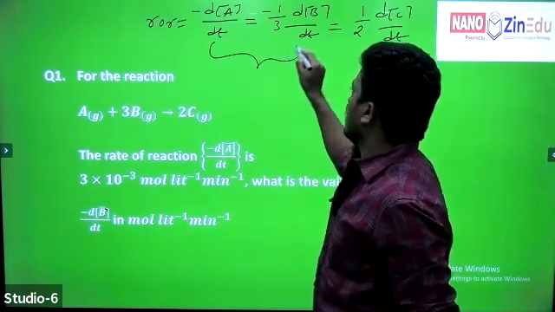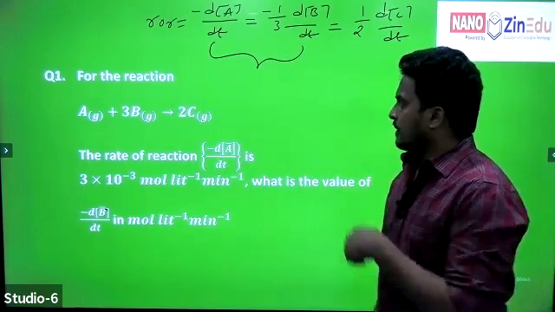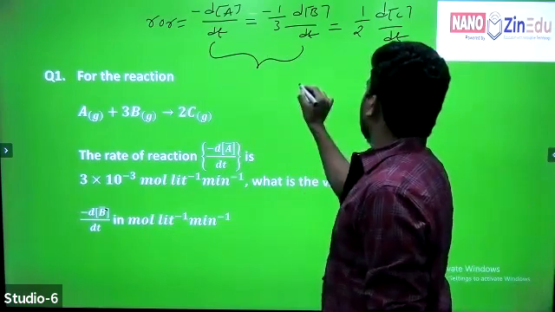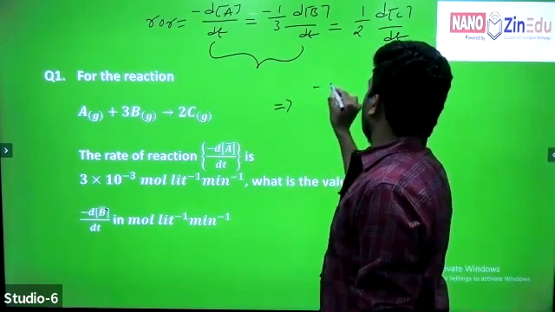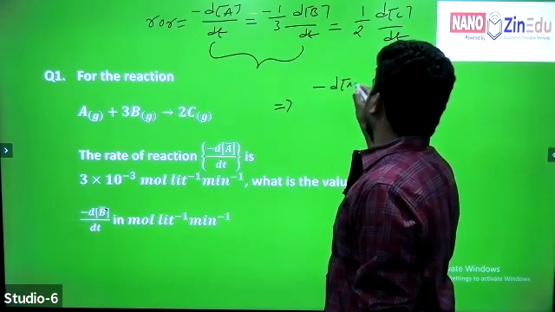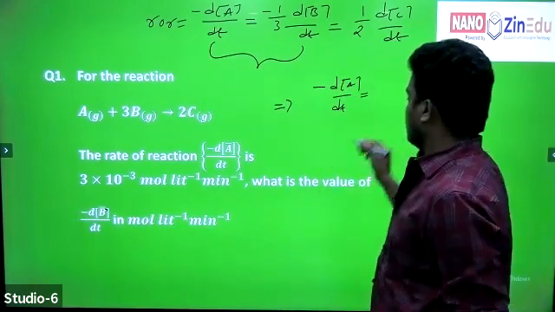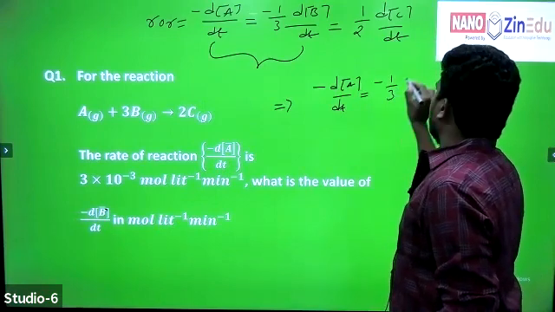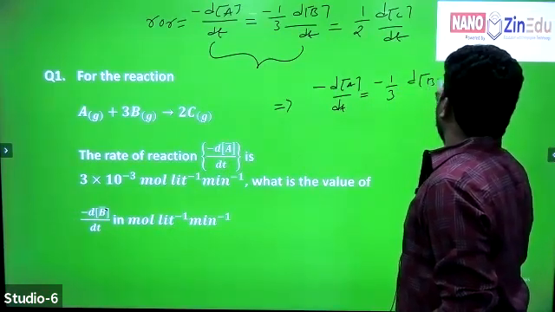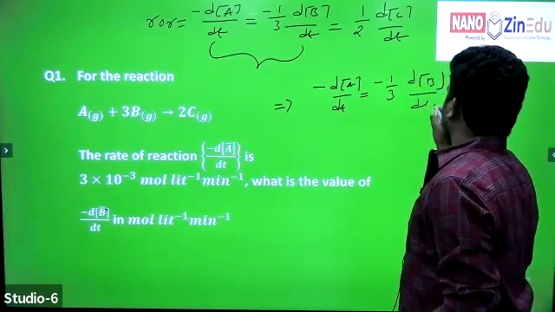Take the relation between A and B. Then we get minus d of A by dt is equal to minus 1 by 3 into d of B by dt.